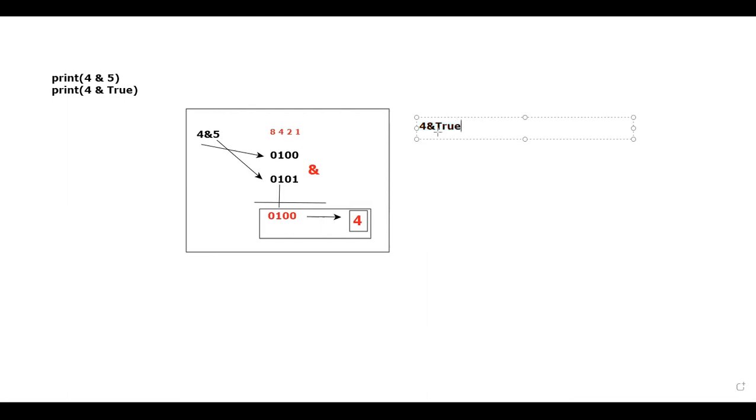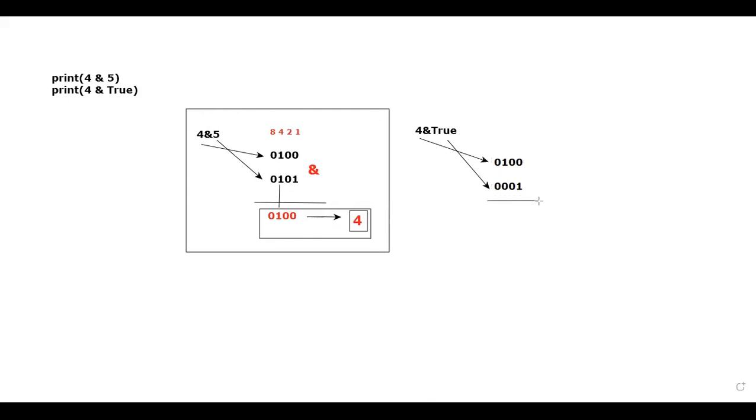Please tell me how this 4 will be represented. Don't you think the 4 will be represented using 0, 1, 0, 0? So what about true? True means 1. How will that 1 be represented? Very good, 0001. Now you should think of an answer.